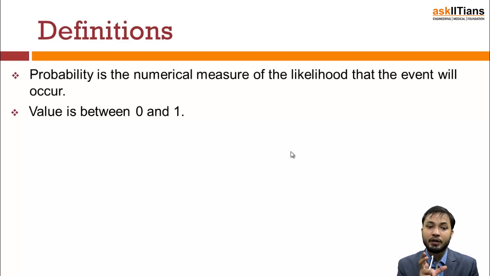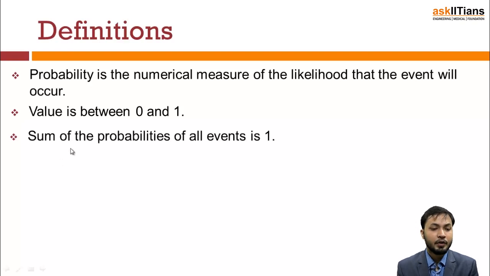And from 0.1 to 0.9999, these are the chances of whether or not the event will occur. The sum of the probabilities of all the events for a particular case is always 1.